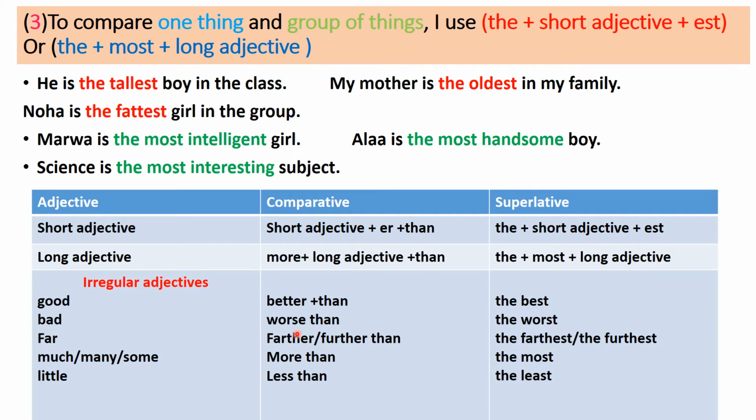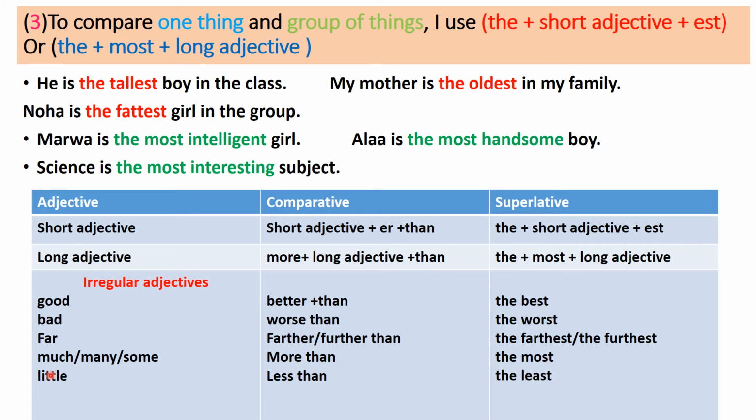Bad, we change it to worse than in the comparative case. In the superlative case, we change it to the worst. If I have a boy, for example, and he got 0, so he is the worst. He got 0 out of 10. Far, I can change it to farther when I talk about distance only, or further when I talk about distance and time. In the superlative case, farthest or furthest. When I say, for example, my school is the farthest.